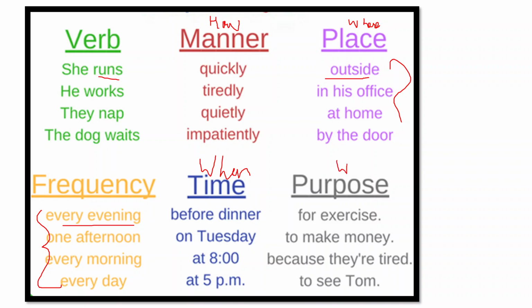It will always start with the question what is the reason, what is the purpose. So she runs for exercise, he works to make money, right? So always remember this. Manner means how, place means where, frequency means how many times, and time means when. Leave purpose for now, you don't need to know purpose right now, OK?